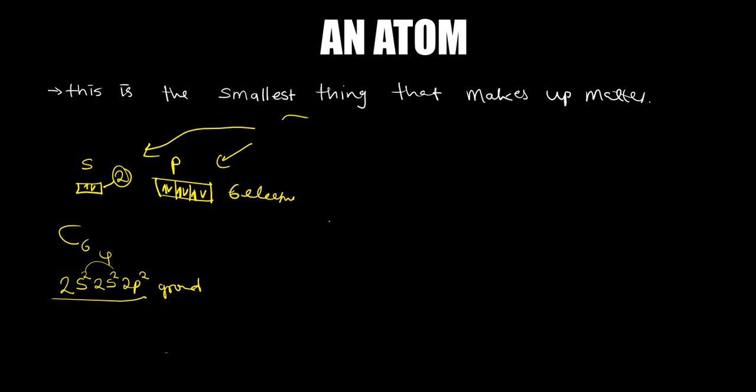What will be happening is, let me start with 1s. There's 1s there, which should have a maximum of 2.